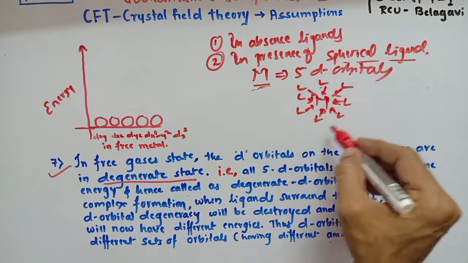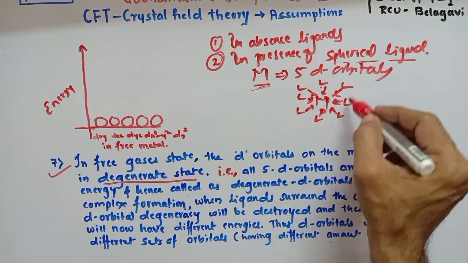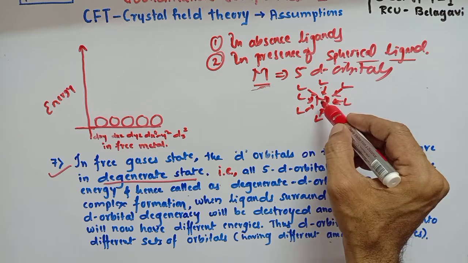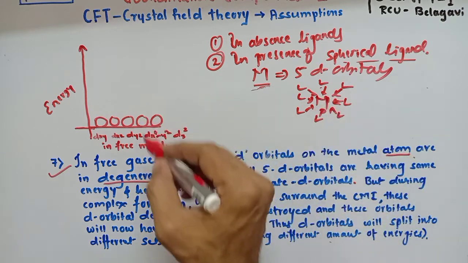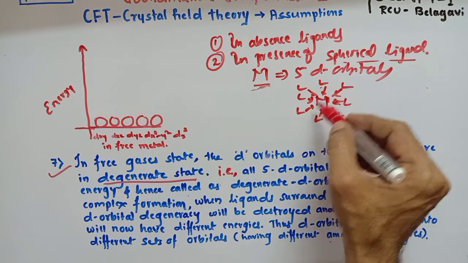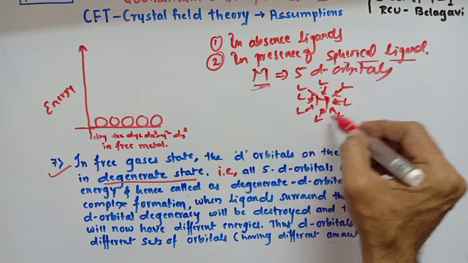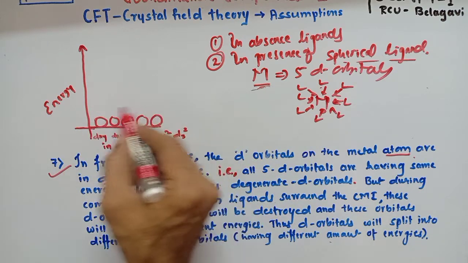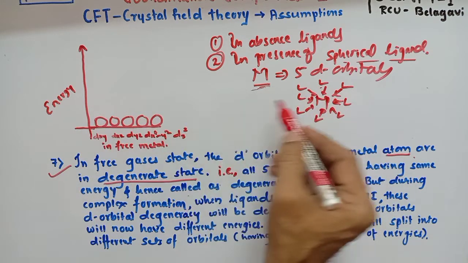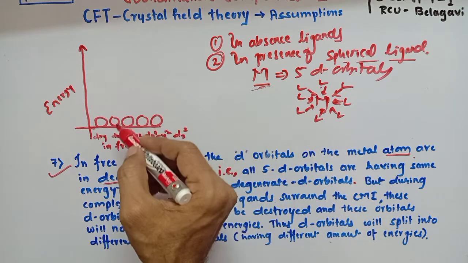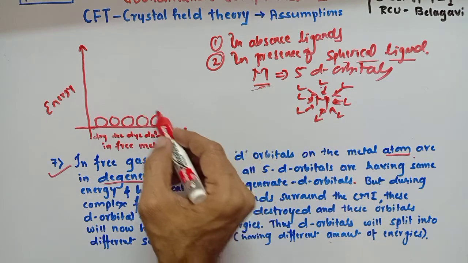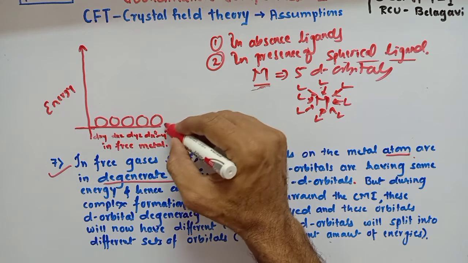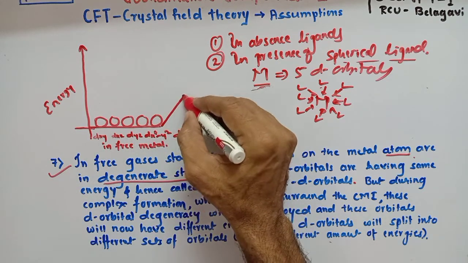If the ligand field is symmetrically spherical around the center metal ion, in that case what will happen? The d orbitals in which electrons are present in the center metal ion will experience the same amount of repulsion from the ligand field. So that means all the orbitals are going to experience the same amount of repulsion from the spherical ligand field. In that case, the degeneracy will remain as it is, but the energy of all the orbitals will increase.